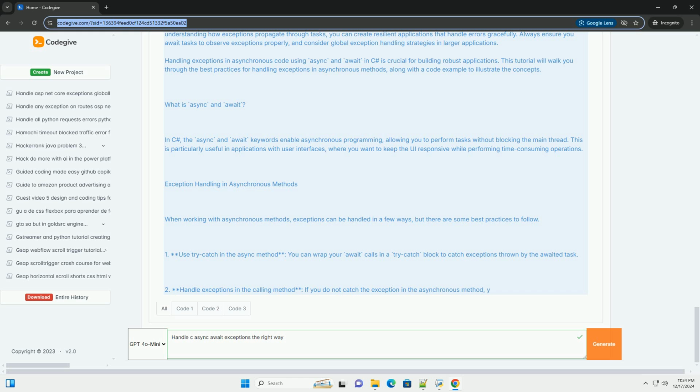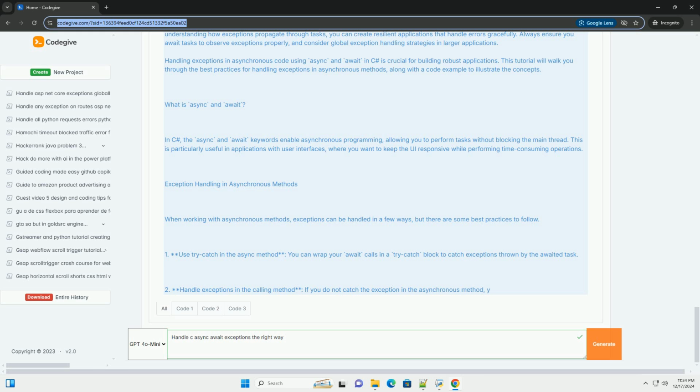3. Rethrowing exceptions. By rethrowing exceptions, you allow the calling method to handle them appropriately, maintaining a clear flow of error handling. Best practices. Avoid silent failures. Always log exceptions or notify the user rather than letting them go unnoticed. Use specific exception types. Catch specific exceptions before catching general ones.